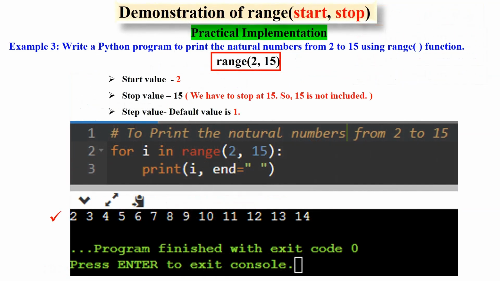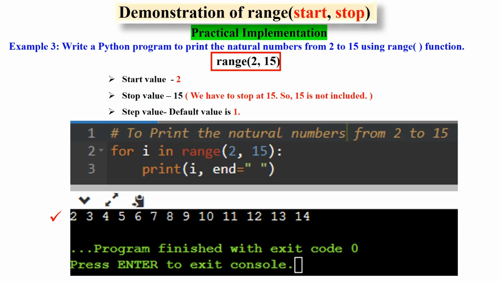Here, we can see an example using Python range of start, stop, that is, when the user calls range with two arguments. Example 3: write a Python program to print the natural numbers from 2 to 15 using the range function. Here, in range of 2, 15, the start value is 2, the stop value is 15. So in 15, we have to stop, and 15 is not included. Step value is not given, and hence the step value is the default value 1.